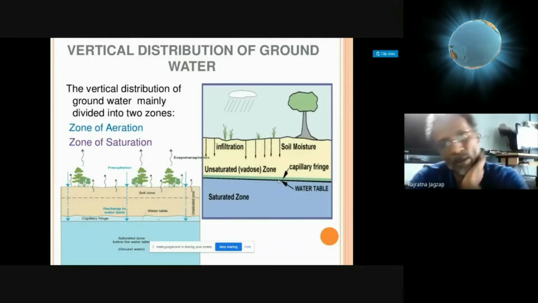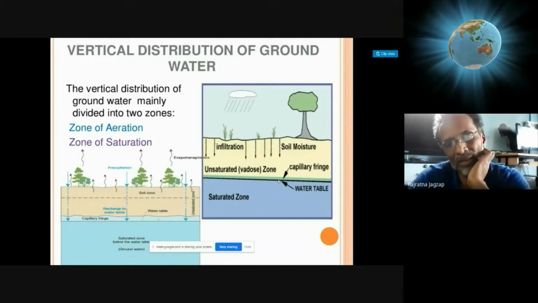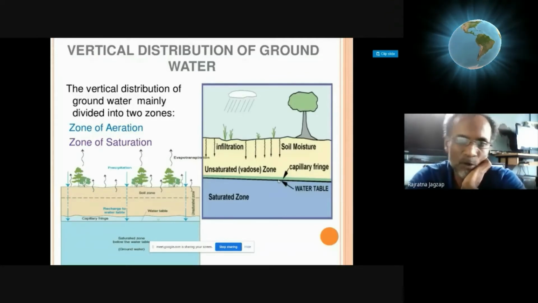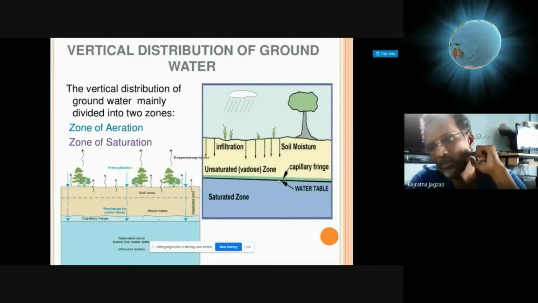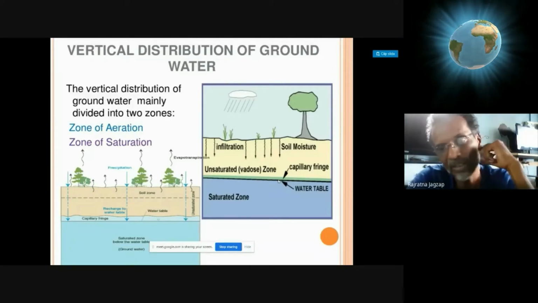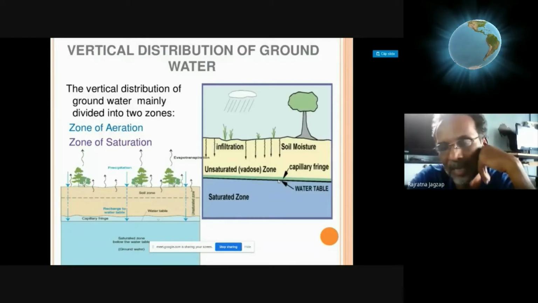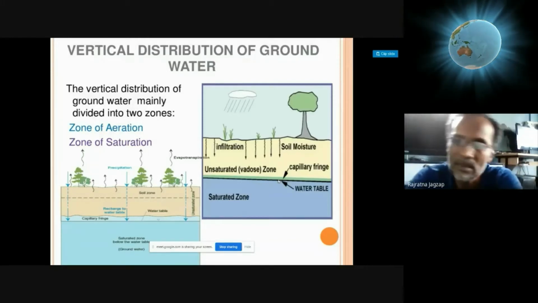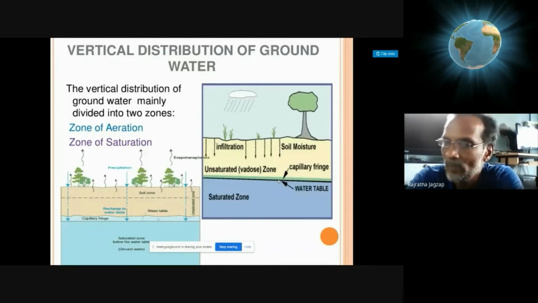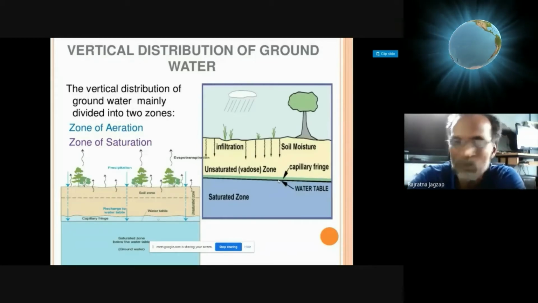Now, above the saturated zone is the unsaturated zone. Between the unsaturated and saturated zone is the zone of transition or fringe zone, which we define as the capillary zone because it is holding the water by capillary mechanism. And in this capillary zone, gaps are not 100% filled by water. That's why it is not part of the saturation zone.